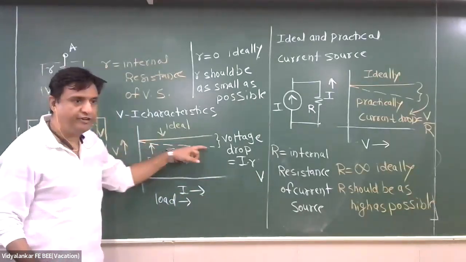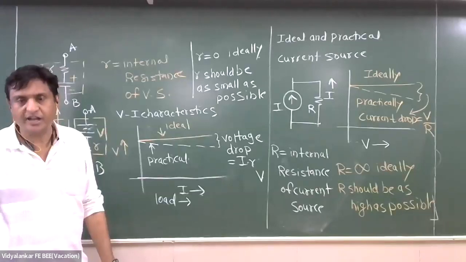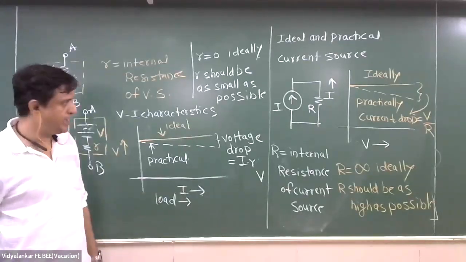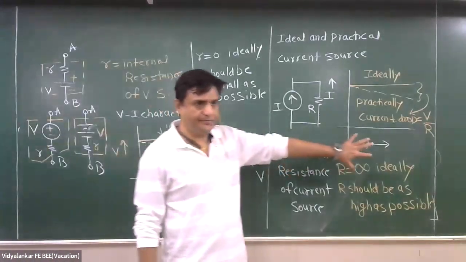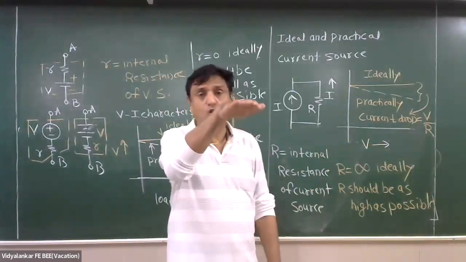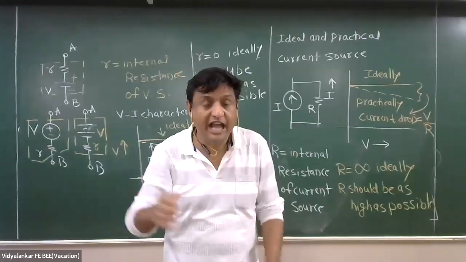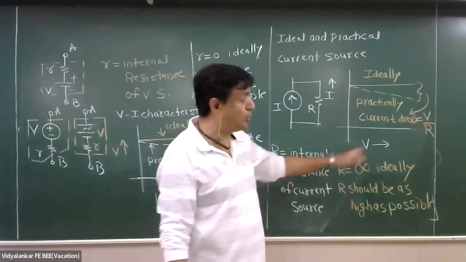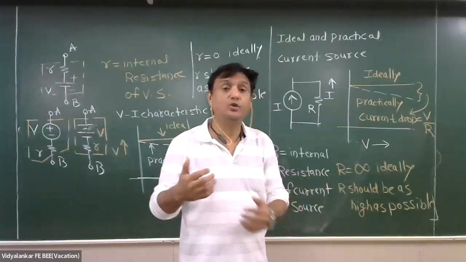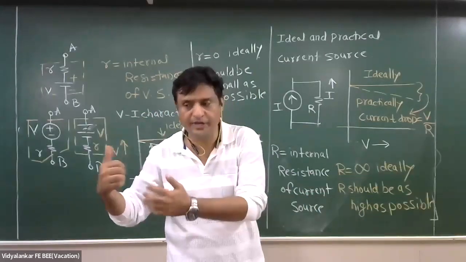So what is the graph? Graph will be drooping. Okay. Same thing happens here. Ideally, constant current is delivered by the current source. But practically, as you go on increasing that particular voltage, that particular current goes on dropping. Am I right, bacha?